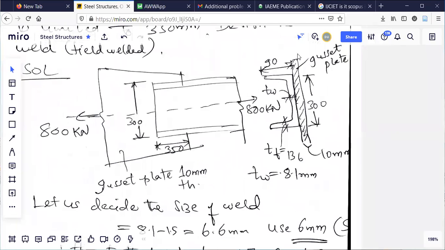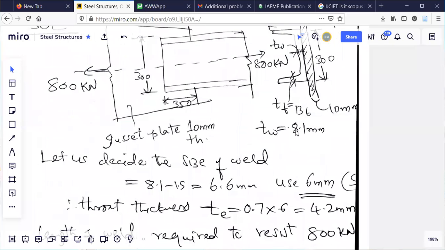So here is the cross section I have drawn. Flange thickness is 13.6. Web thickness is 8.1. So one value is 10, one more is 13.6, one more is 8.1. Thinnest is 8.1. That value you take, 8.1, and subtract 1.5 from that. 1.5 is constant. You take the thinnest portion, subtract 1.5, and you get 6.6.